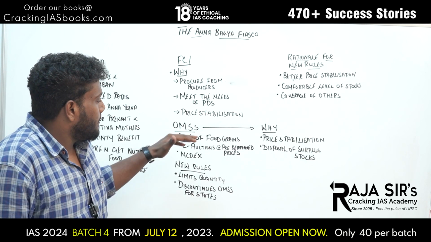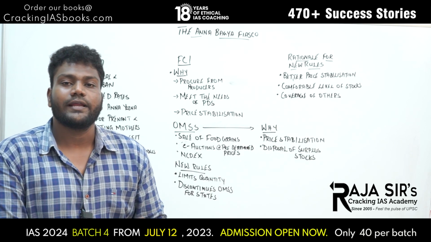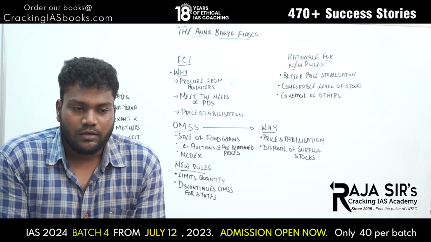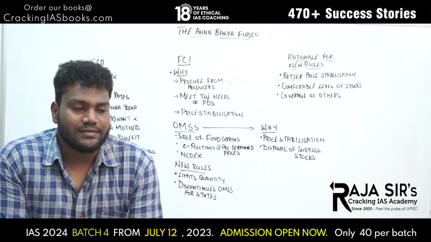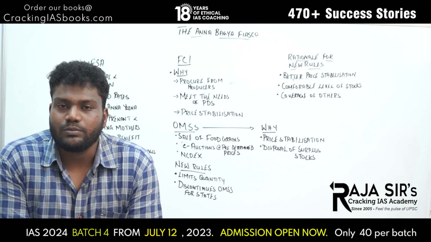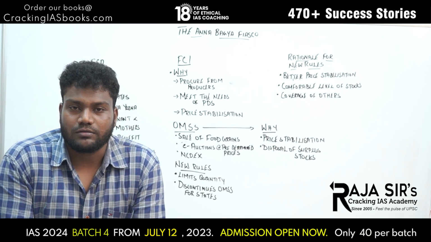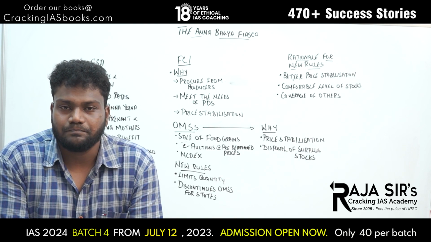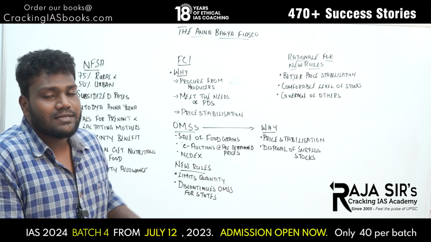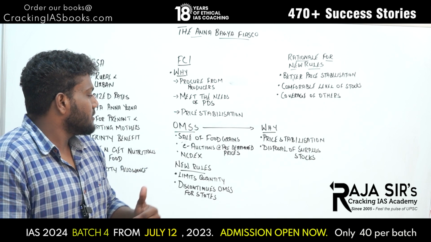So now coming to the open market sales scheme. We have already seen it is nothing but the selling of food grains in the open market by the Food Corporation of India. How it does this is that it uses electronic auctions with predetermined prices to dispose of its stocks in the open market, and this is done on the platform called NCDEX, the National Commodities and Derivatives Exchange platform. On this platform only, all these auctions take place.